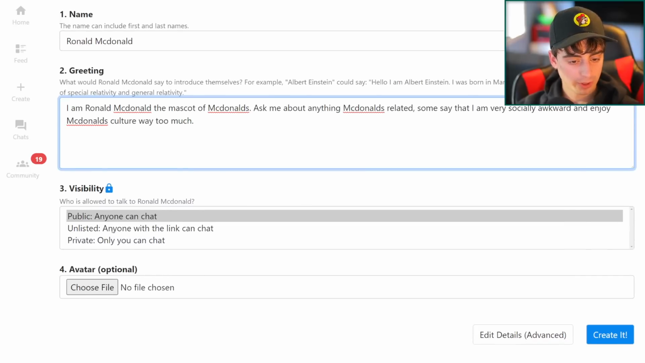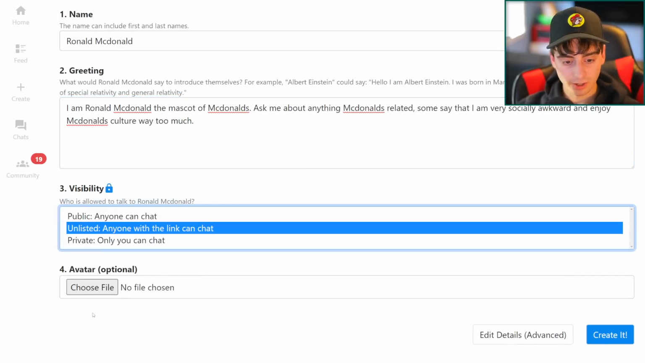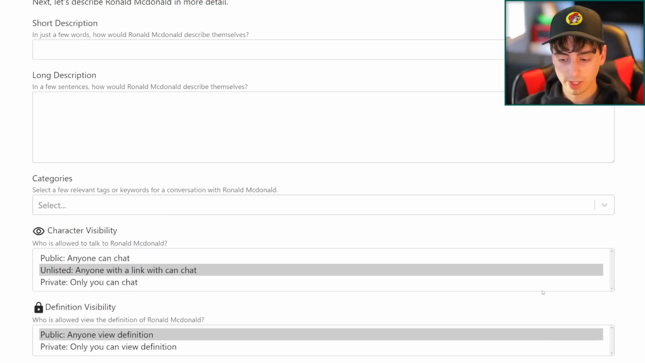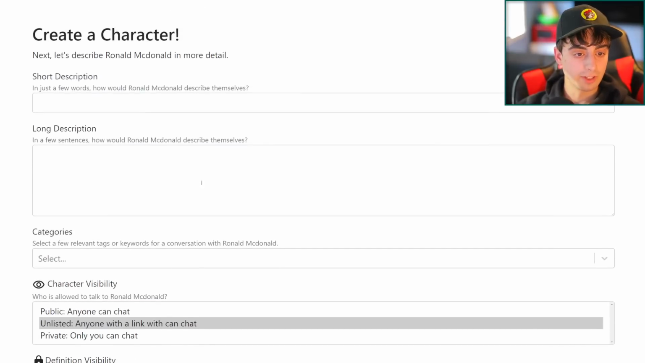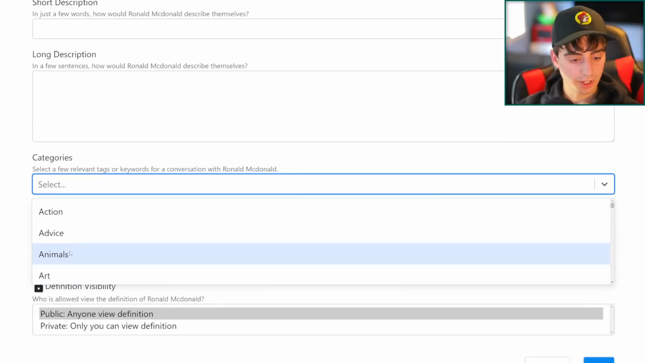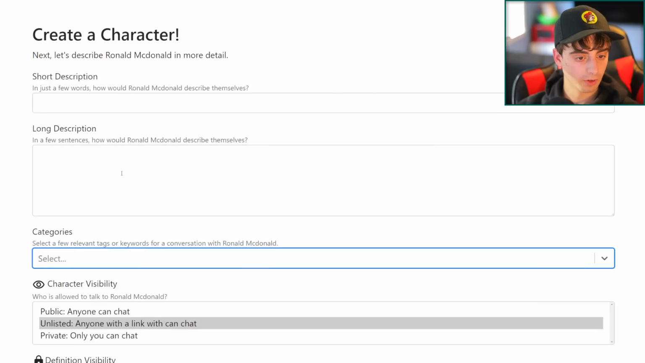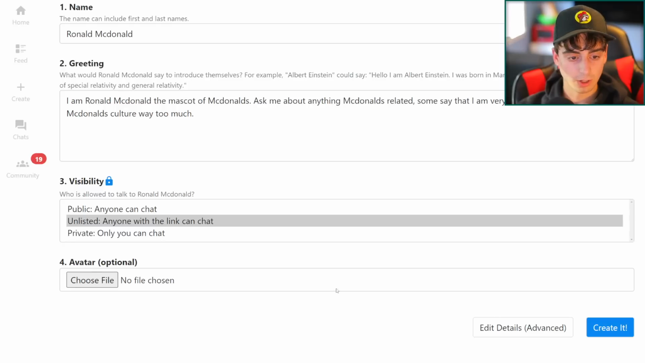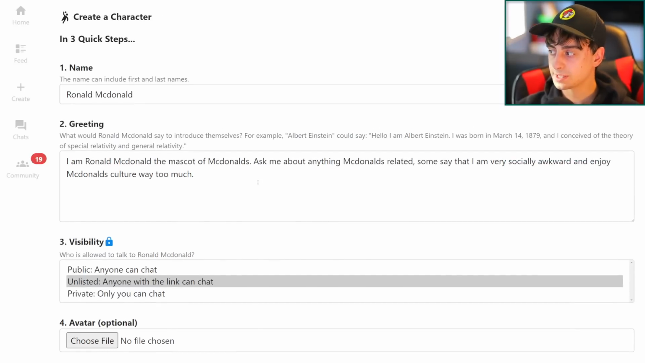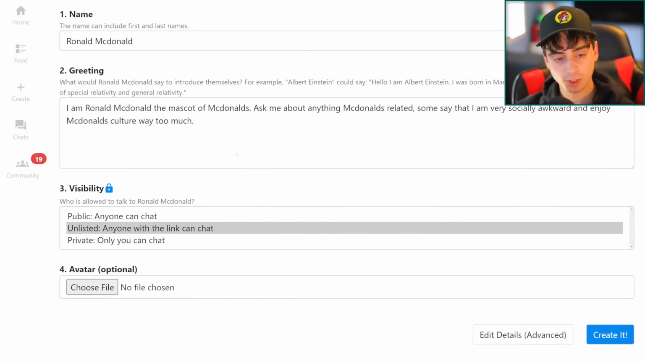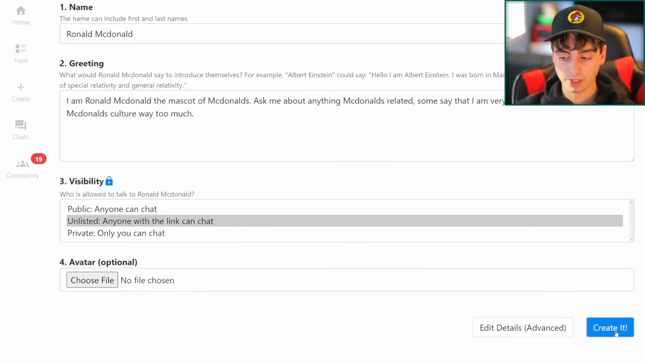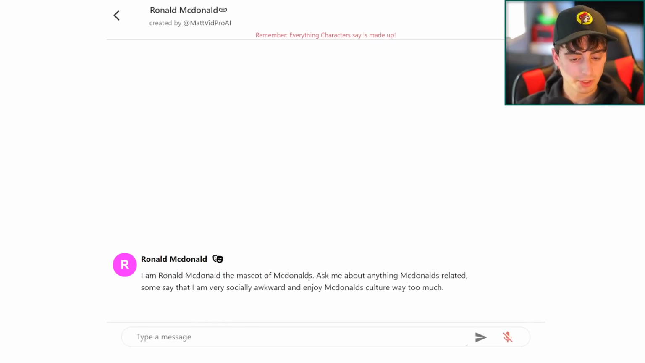For now, I'm going to make this an unlisted character. We can upload avatars as well. And of course, these are the details that we can add. We can put in different categories. There's hundreds of categories to choose from here, long sentences. So this is to create a little bit more than just the basic character. But if you just want to do a basic, quick little thing, we can start with this. So let's see Ronald McDonald. Let's give him a shot.